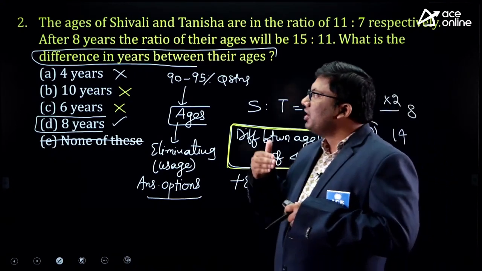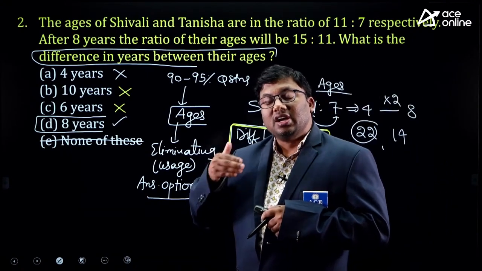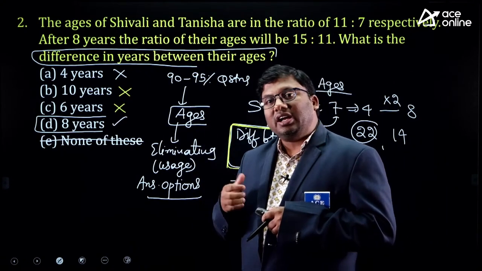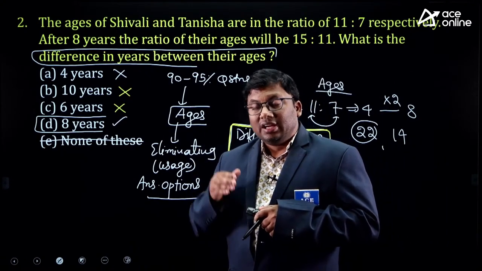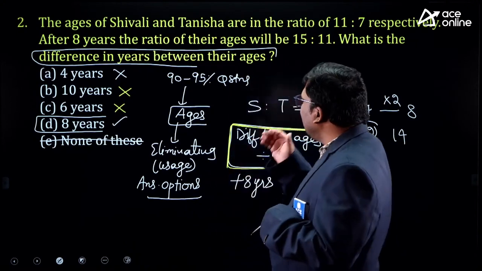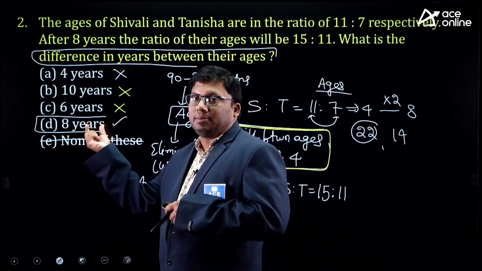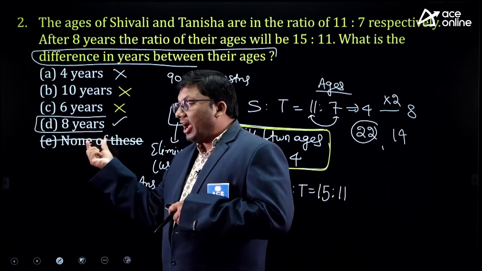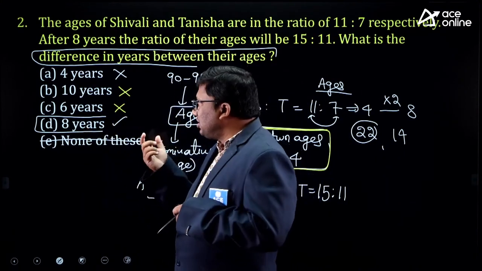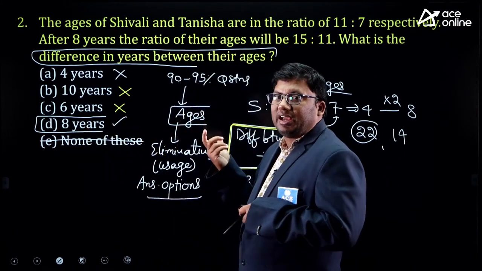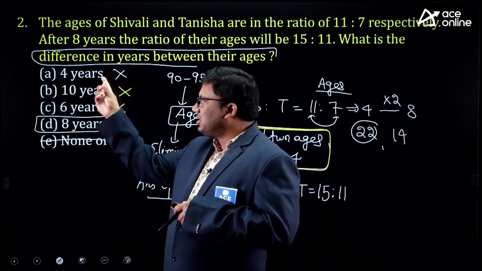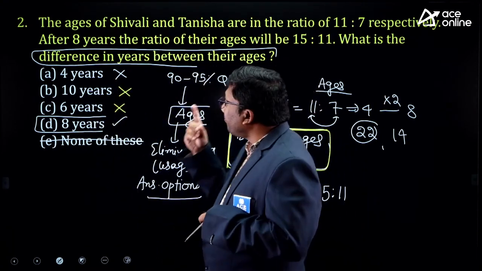Current age of Shivali is 22 years. After 8 years, 22 plus 8 will be 30. Is 30 a multiple of 15? Yes. So therefore the answer is this. If this were not a multiple of 15 after 8 years, the answer would have been none of these. Similarly, you do not need to check any other option because the others are incorrect, and 8 is satisfying.